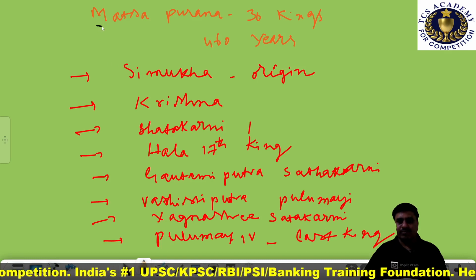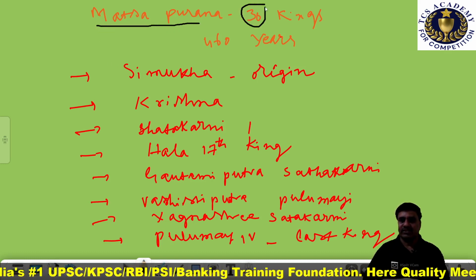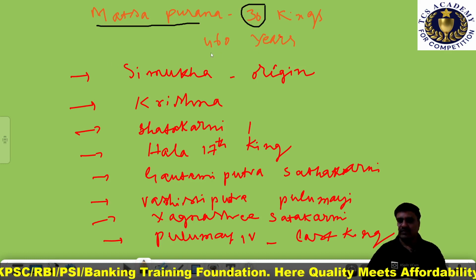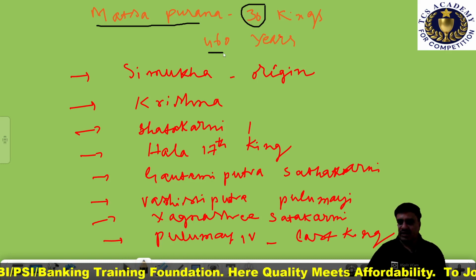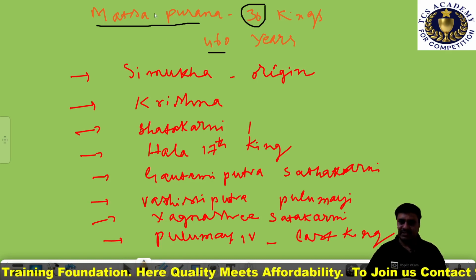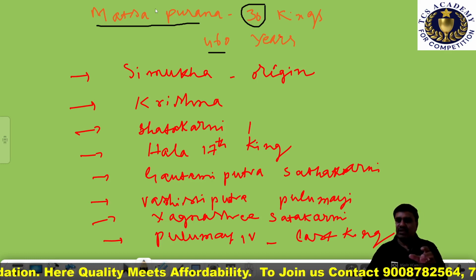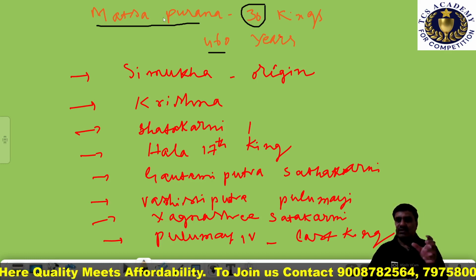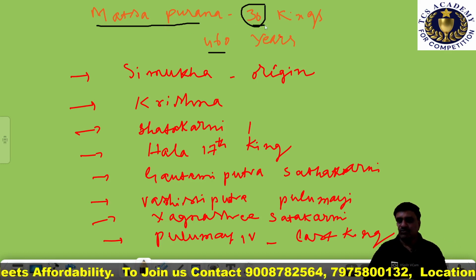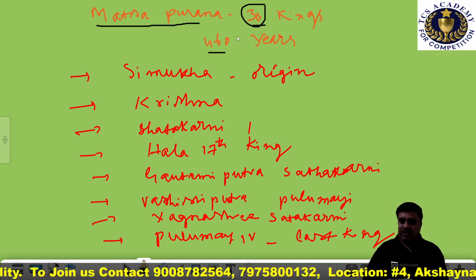According to Matsya Purana, there were 30 kings who ruled the Satavahana dynasty for about 460 years. The Matsya Purana tells about the political history of the Satavahanas.